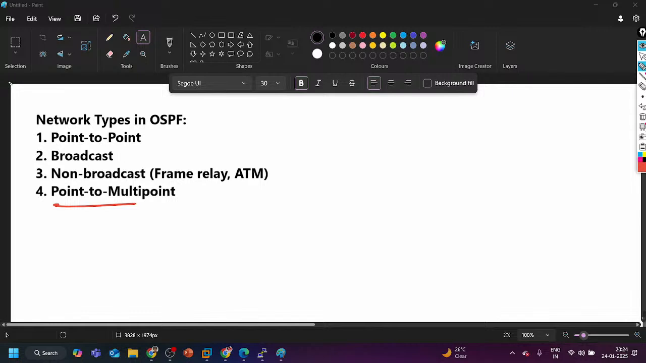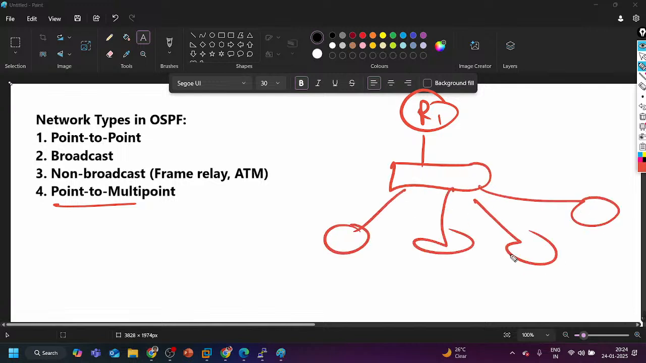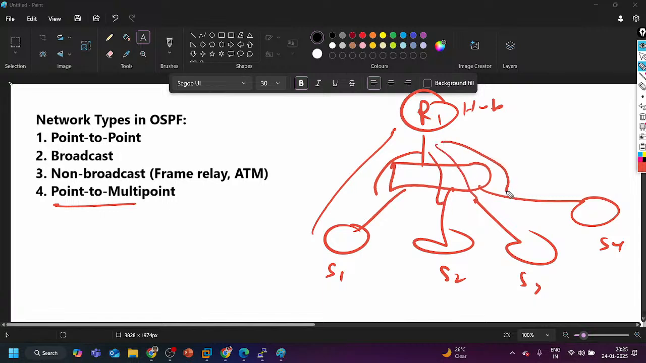Point to multipoint means I have router 1 connected to one switch and many other routers connected. If I am saying this is my hub router, and these are the spoke routers S1, S2, S3 and S4, all the spokes will have connectivity only to the hub. Here only I have connectivity, a WAN link, a WAN circuit. There is no WAN circuit between spoke 1 and spoke 2. Then we can say this is point to multipoint. Multipoint means one point is connected to multiple points.